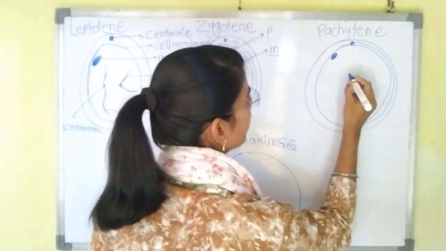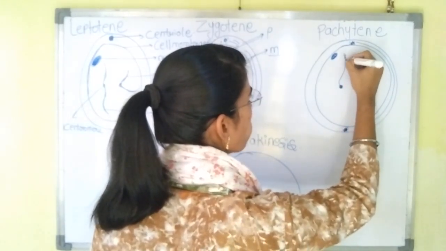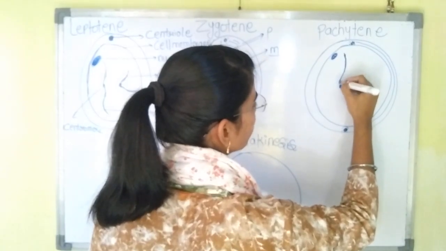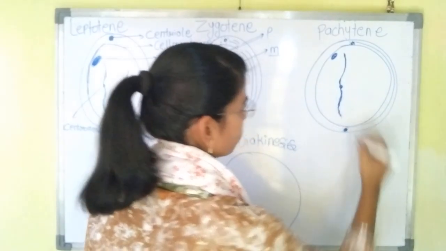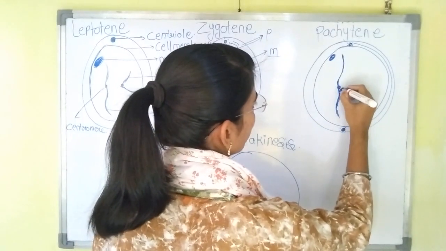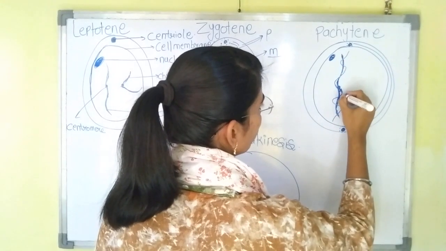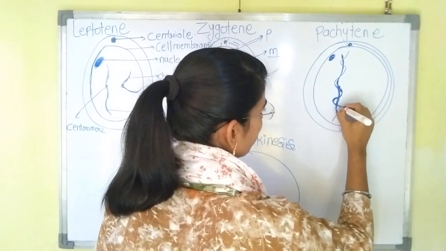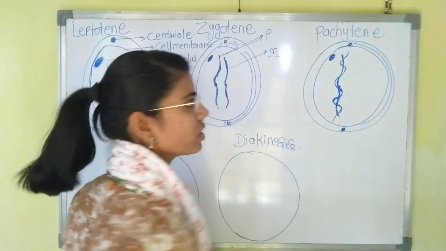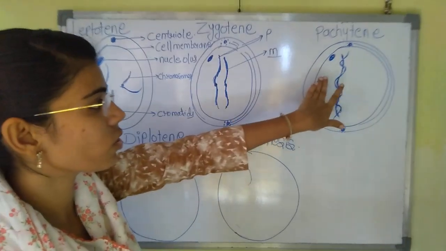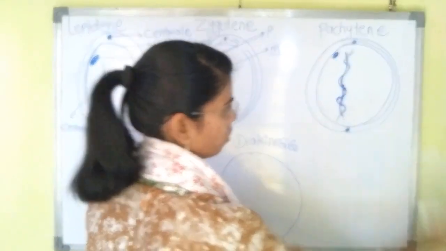See, now this is the paternal chromosome and this is the maternal chromosome. See here the crossing over, they have been coiled amongst each other. The homologous chromosomes have been coiled against each other. This is called crossing over.